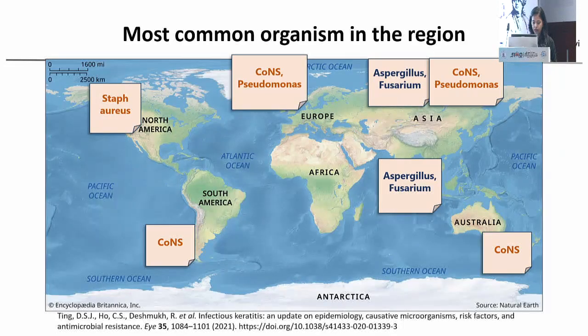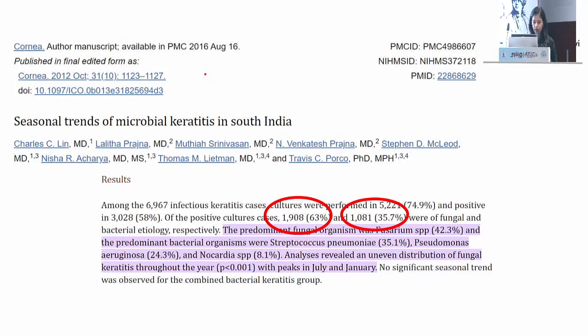Considering this article by Tin et al., showing the most common organism in the region, we see that in America, Europe, and some Asian countries, the organism is bacteria, but in India it is fusarium and aspergillus. That is, fungal organisms are more common in our country. This is another article by Charles et al. showing how fungal keratitis is double that of bacterial keratitis.